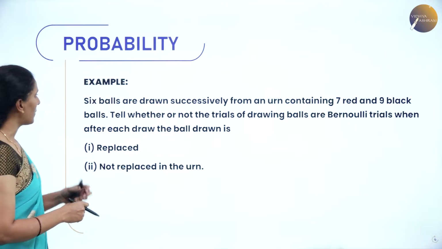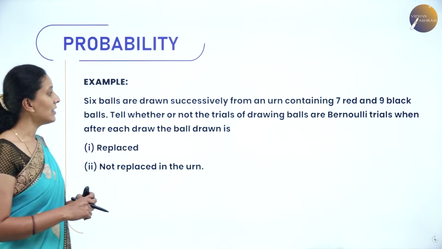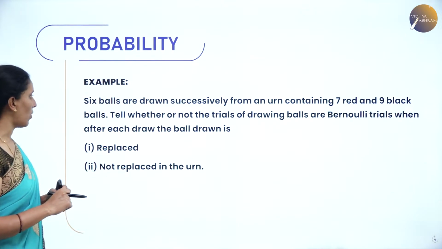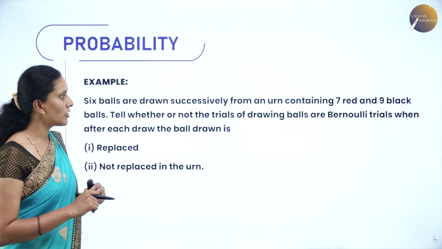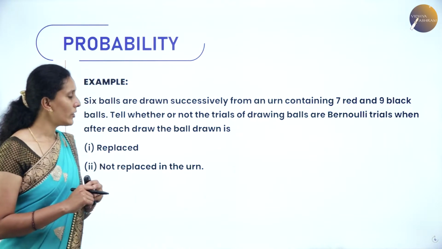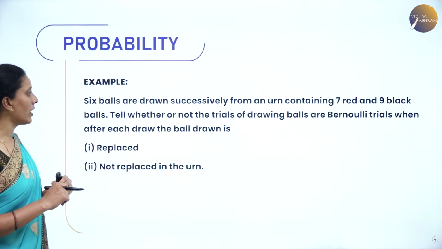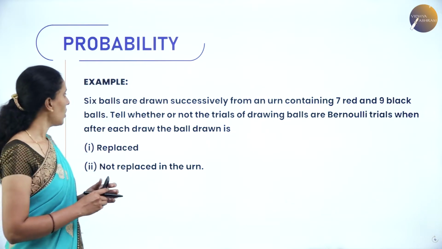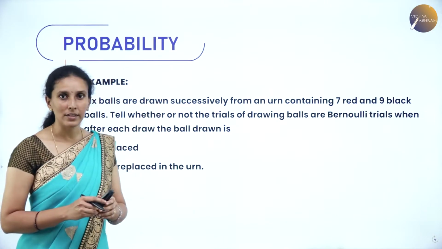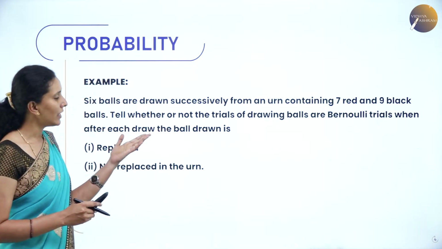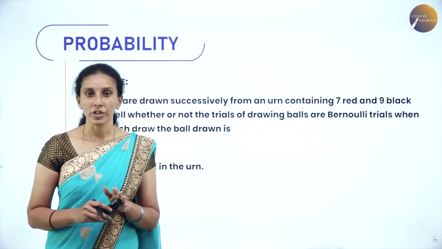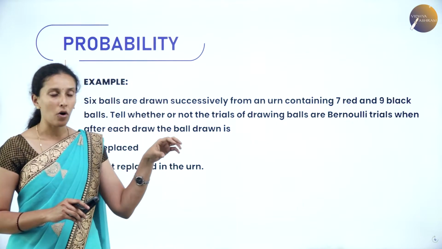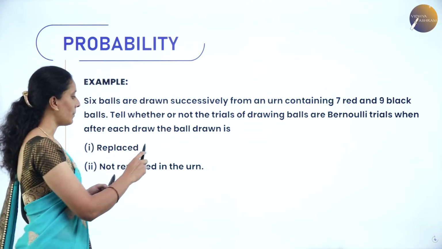Now let's take an example here. Six balls are drawn successively from an urn containing 7 red and 9 black balls. Tell whether or not the trials of drawing balls are Bernoulli trials when after each draw, the ball drawn is replaced or not replaced in the urn. So here the total number of balls is 7 plus 9, which is 16 balls. What is the probability of drawing a red ball from the urn? Obviously, it will be 7 by 16.